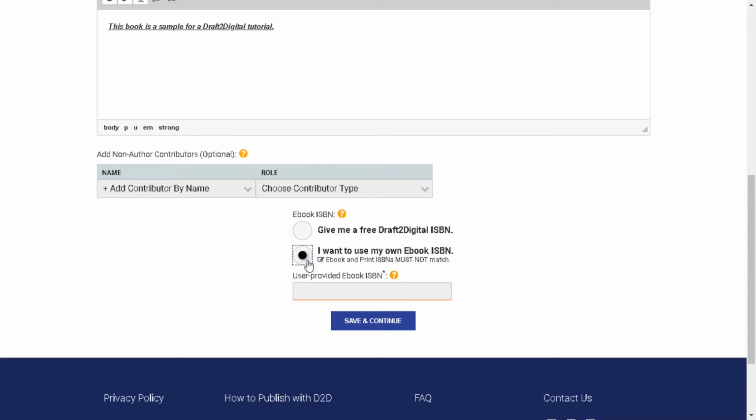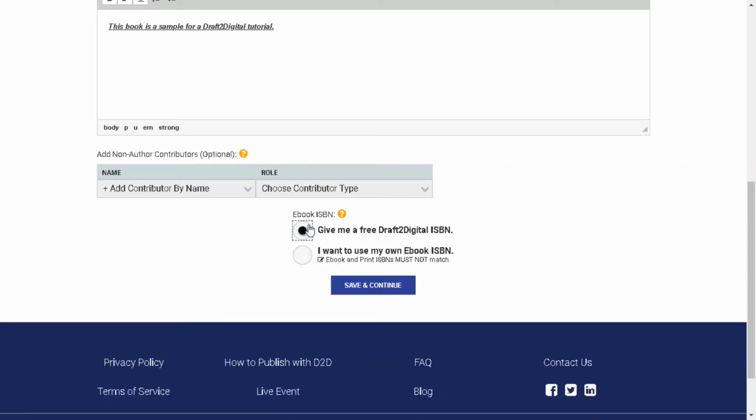If you do not yet have an ISBN and you just want to use one from Draft2Digital, the perfect thing is that Draft2Digital, much like KDP, will assign you an ISBN here for free and you are able to use their ISBN. What's the catch, you may say? It's not really a catch. They provide you with an ISBN for using their service. So if you would like to use their ISBN, you're free to.